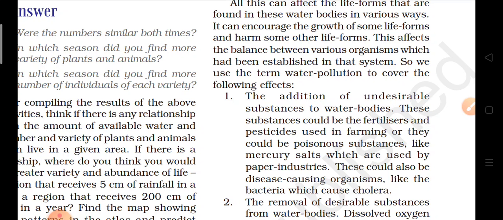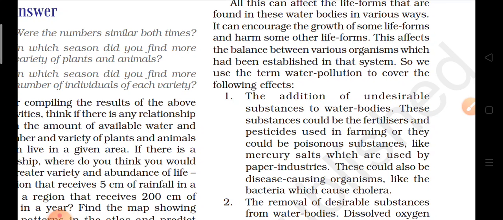And how can we say that water is becoming polluted? What are the various terms which cover water pollution? First is when undesirable substances are added to water bodies, they get polluted because of these substances. Then fertilizers and pesticides, as we have discussed, are poisonous because they contain poisonous chemicals like mercury salts.